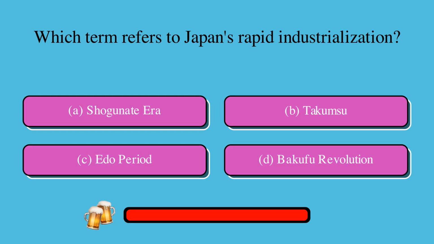Which term refers to Japan's rapid industrialization? Is it A. Shogunate era, B. Tokusatsu, C. Edo period, or D. Bakufu Revolution? The correct answer is B. Tokusatsu.